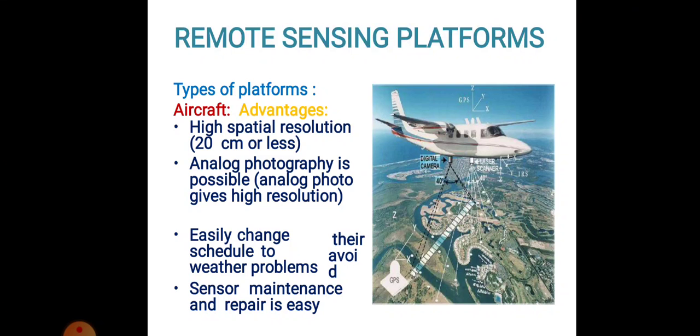There are some digital cameras or scanners fitted underside the aircraft. They are easily changeable, and can be scheduled to avoid weather problems. The sensors used give easy maintenance, and their repair is also quite easy.